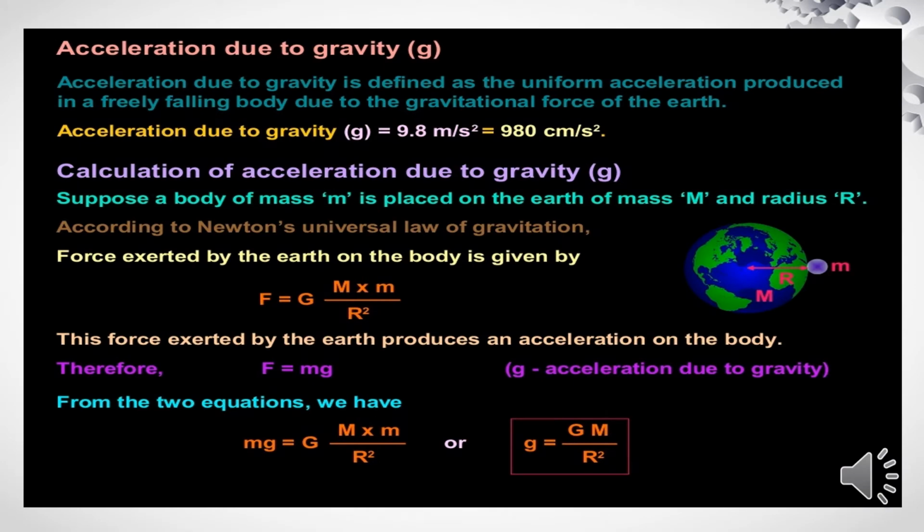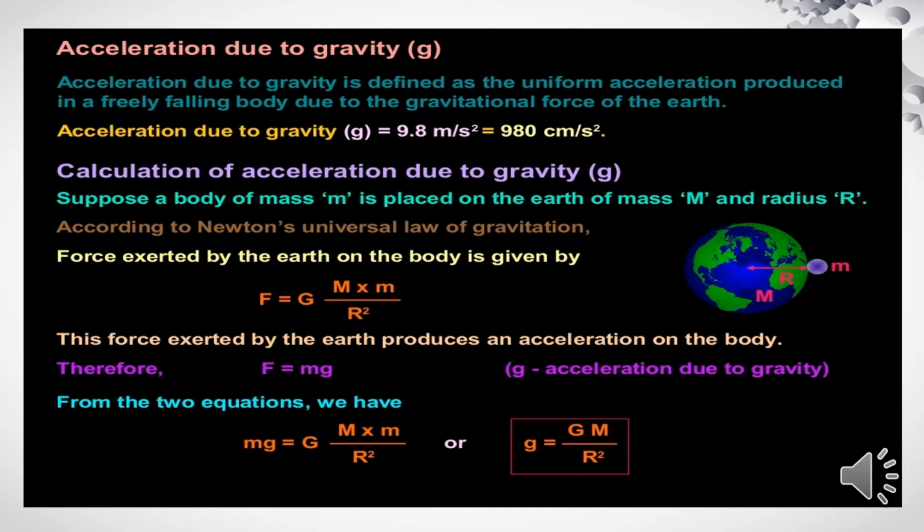Acceleration due to gravity. Acceleration due to gravity is defined as the uniform acceleration produced in a free-falling body due to the gravitational force of the earth. We have learned that the earth attracts objects towards it. This is due to the gravitational force. Whenever an object falls towards the earth under this force alone, we say that the object is in free fall.